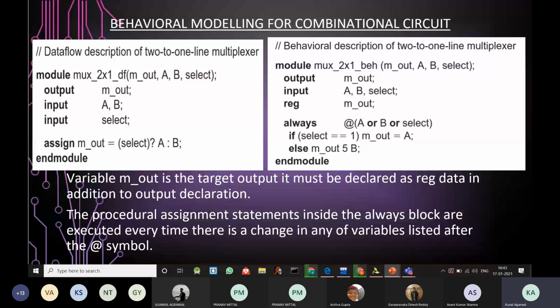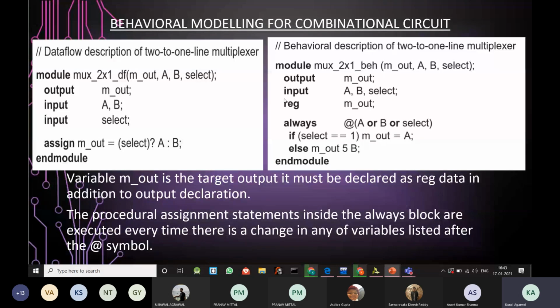As an example, the 2 to 1 line multiplexer that we have just seen in the previous slides in the case of data flow modeling using the conditional operator. So in the case of behavioral modeling, first of all, we use the keyword module, then we use the module name followed by the port list. We declare various output ports and the input ports. Now the most important point which is unique in the case of behavioral modeling is that the output ports are also defined as the reg data type.